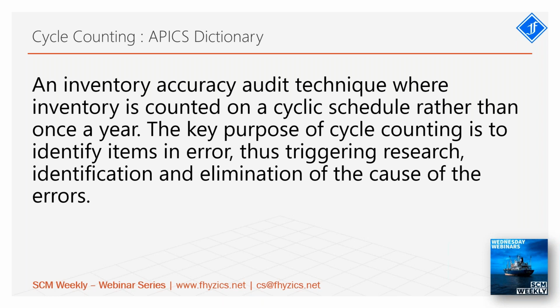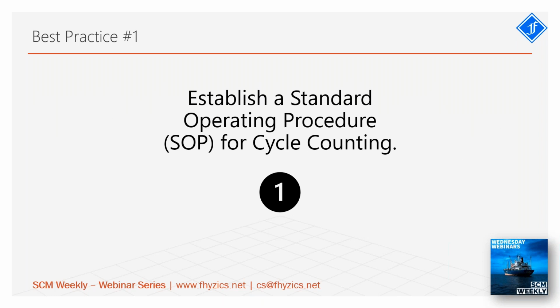But our focus for today is to discuss 10 best practices in cycle counting, right? Just to give you an idea about the bigger picture, periodic and perpetual inventory auditing are there. Under perpetual we have cycle counting, and we understood physical inventory and logical inventory. Now we are going to discuss 10 specific points that need to be implemented in cycle counting so that you will be able to implement cycle counting in the best possible manner.